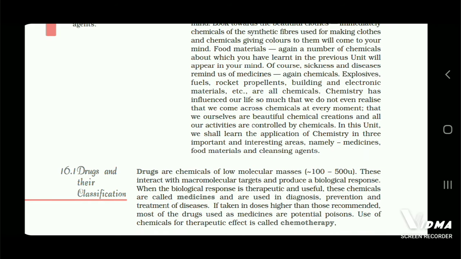Chemistry has influenced our lives so much that we do not even realize that we come across chemicals at every moment. That we ourselves are beautiful chemical creations and all our activities are controlled by chemicals. In this unit, we shall learn the application of chemistry in three important and interesting areas, namely medicines, food materials, and cleansing agents.